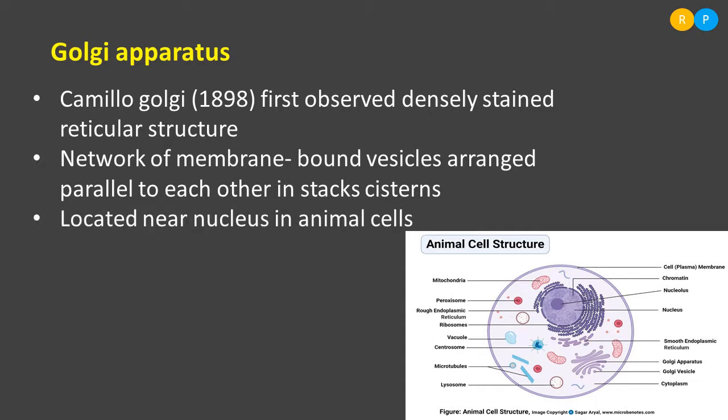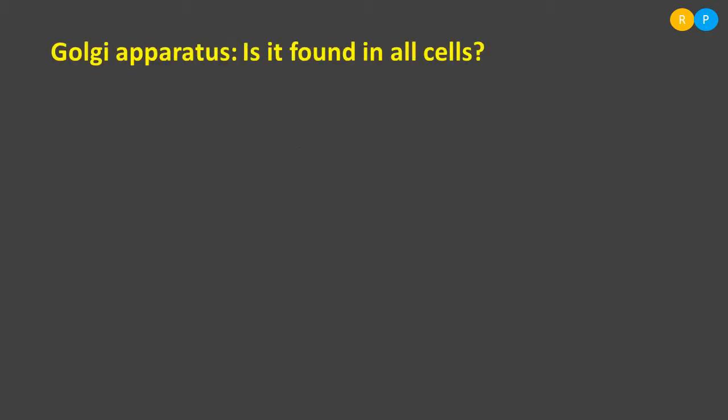These structures are located very near to the nucleus in animal cells. So as I told, Golgi apparatus is present just below the endoplasmic reticulum, and this is the structure located very near to the nucleus. You can find in the diagram the place of the Golgi apparatus is actually very near to the nucleus.